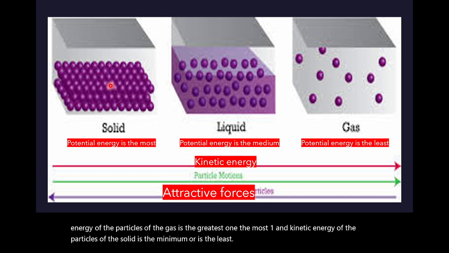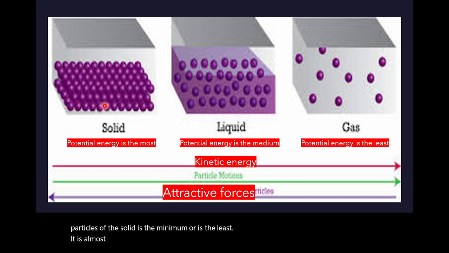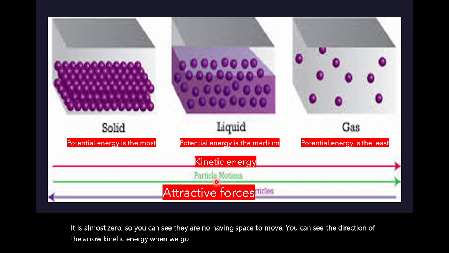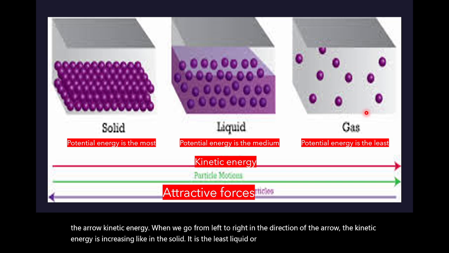It is almost zero. You can see the direction of the arrow. When we go from left to right in the direction of the arrow, the kinetic energy is increasing. Like in the solid it is the least, liquid more, and the gas the most.